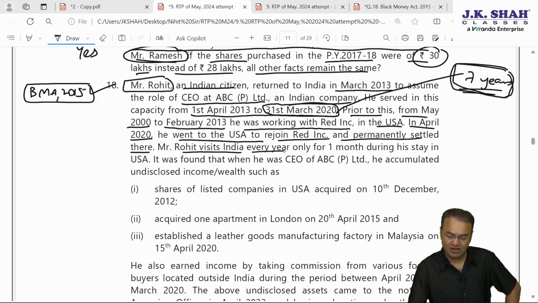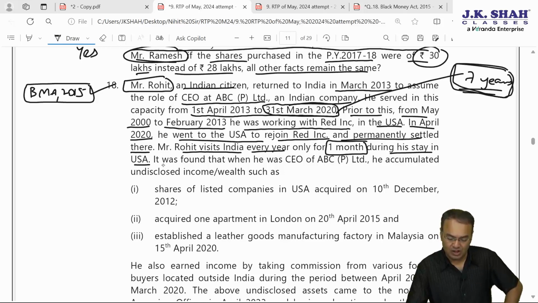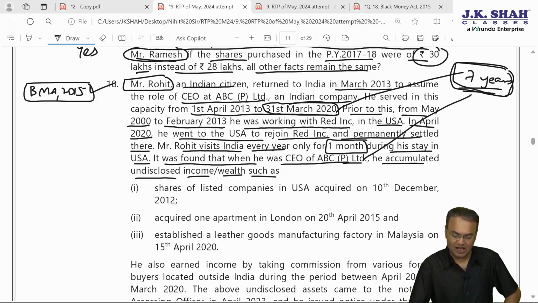Rohit visits India every year only for 1 month. 1 month when he was staying in USA. So after 2020, April 2020, he visits India for 1 month. So ideally he would be non-resident for all future years. It was found that when he was CEO of ABC Private Limited, that means during those 7 years, he accumulated undisclosed income and wealth as below.